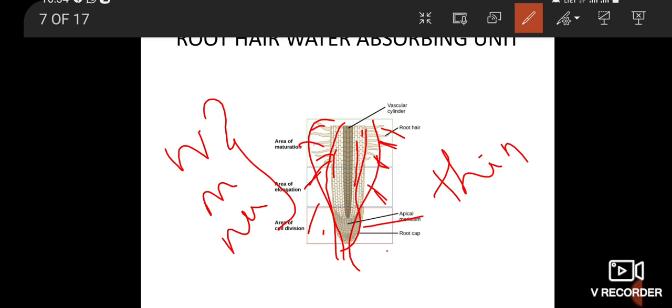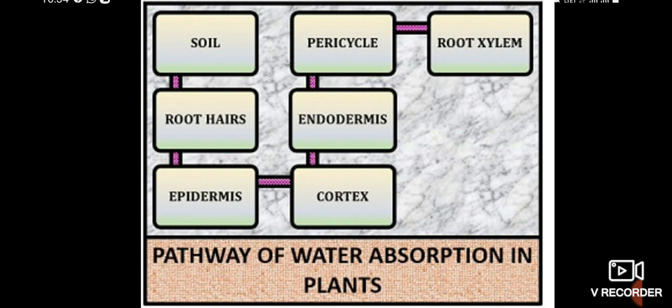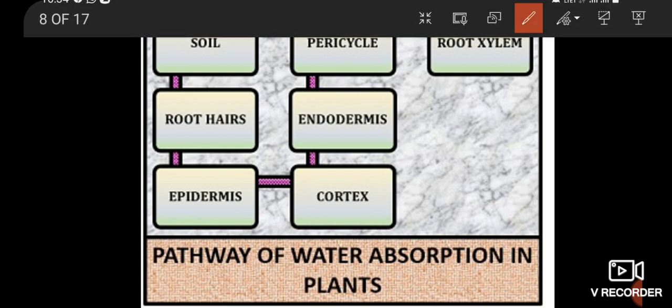Next, the pathway of water absorption in plants. Once water enters the root hairs, the concentration of water molecules in the root hair cells becomes higher than in the cortex. Thus water from the root hair moves to the cortical cells by osmosis and then reaches the xylem. From there, the water is transferred to the stem and leaves.